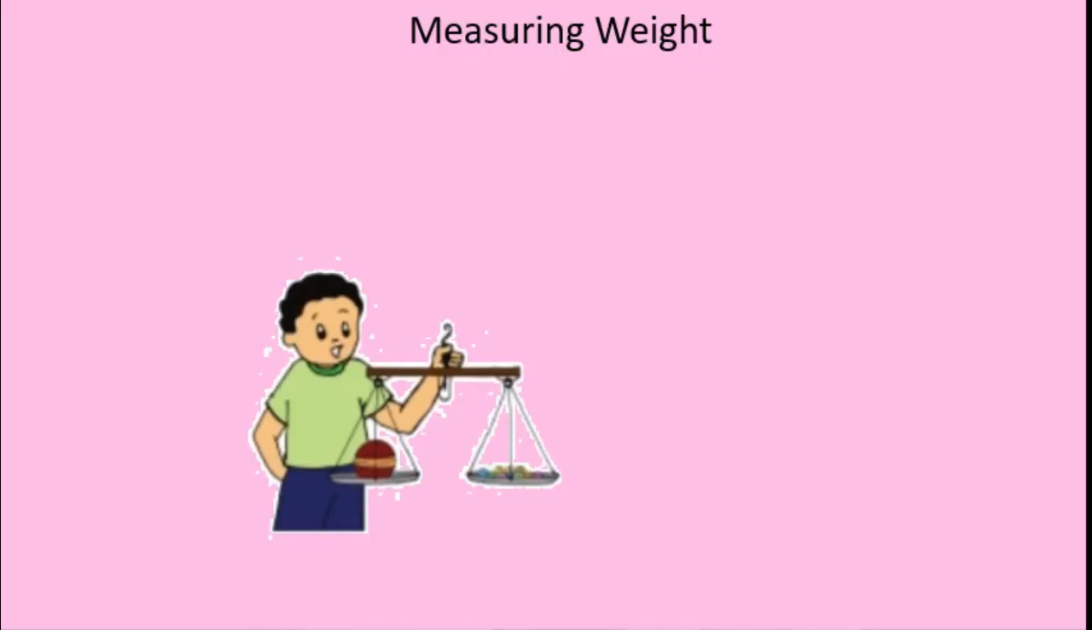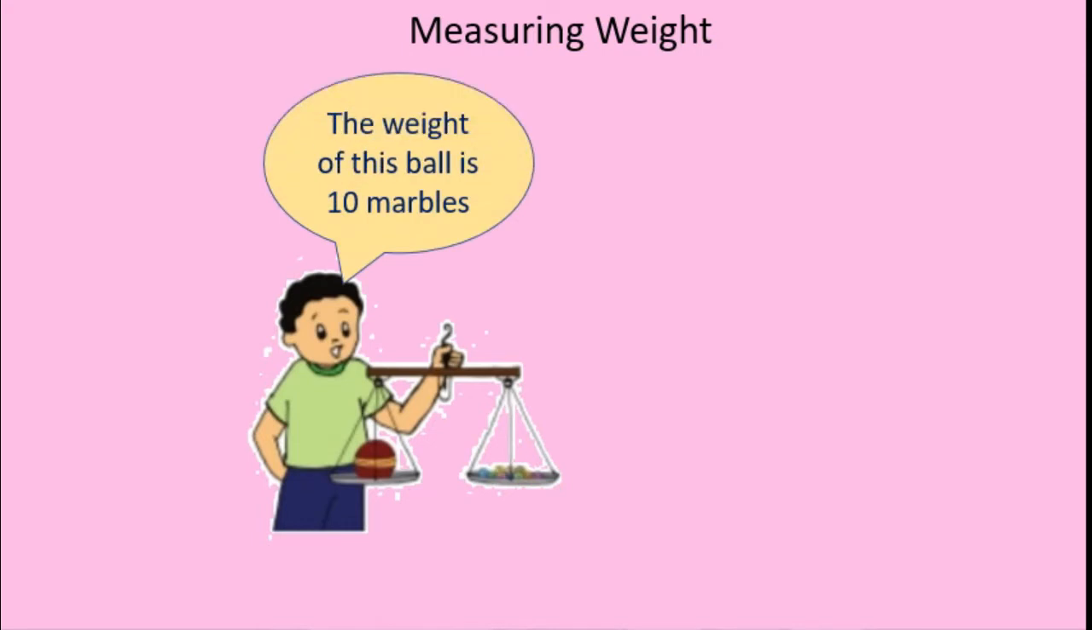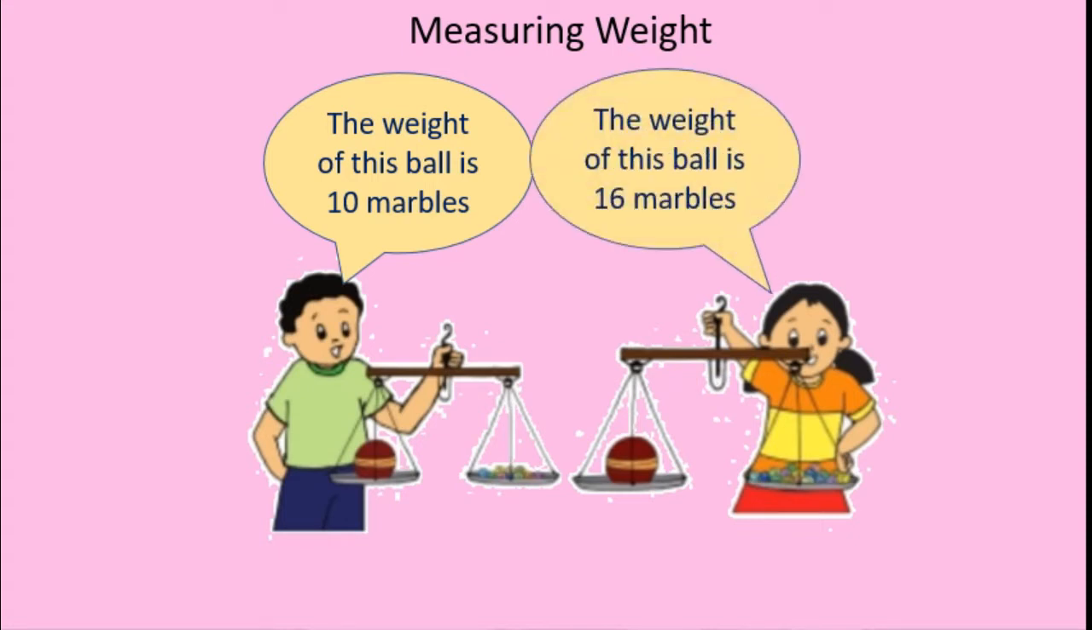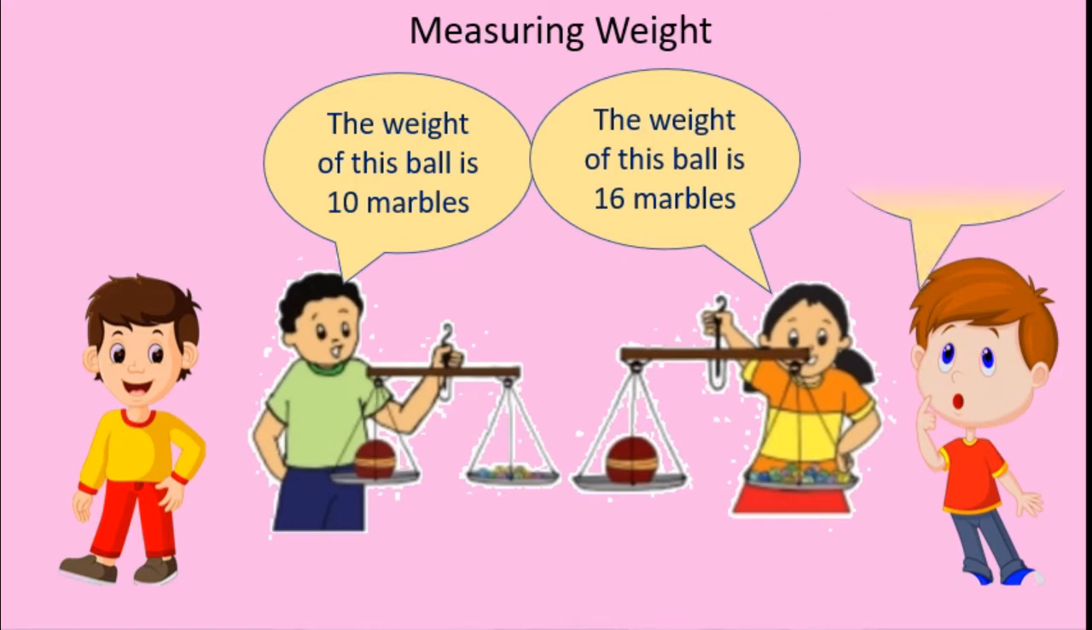Measuring weight. Here Nandu is standing with the balance scale and he has a ball and he is weighing the ball against his marbles. The weight of this ball is 10 marbles, he said. Correct? Now Sonu is there. She also weighed that ball and she said the weight of this ball is 16 marbles. See, now this boy has a question. How is that possible? How can the same ball have different weights?